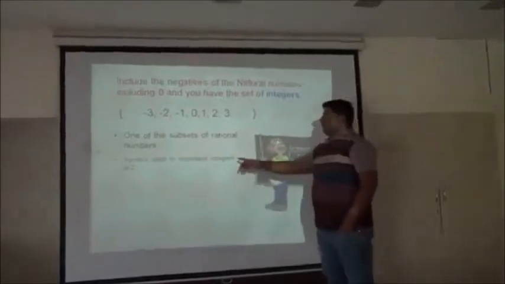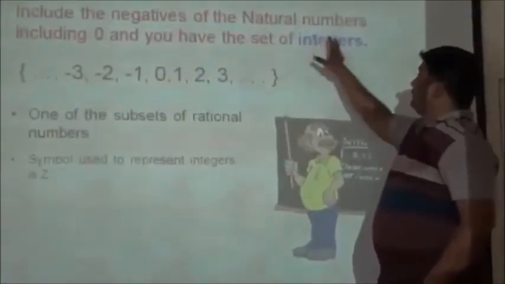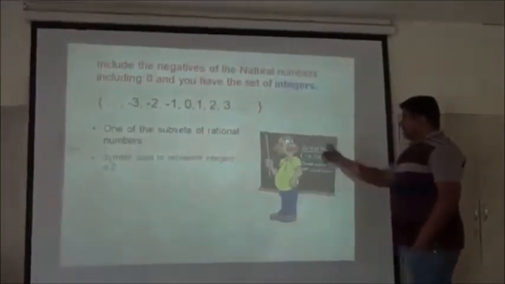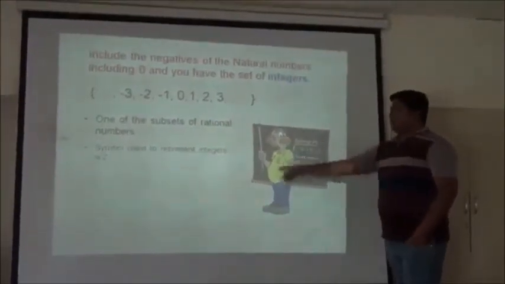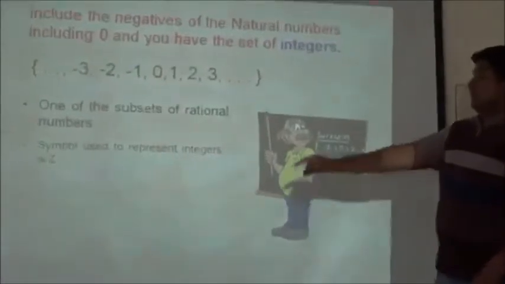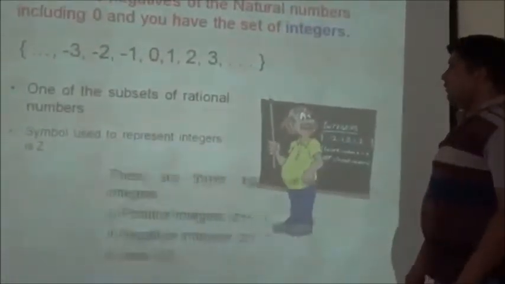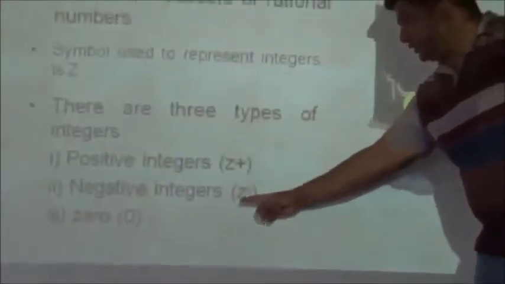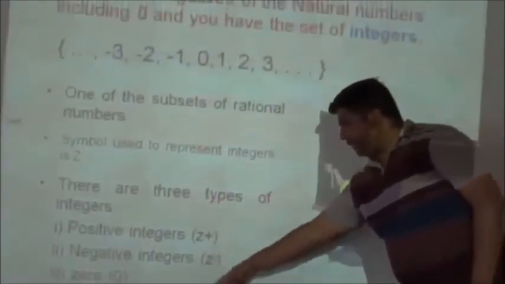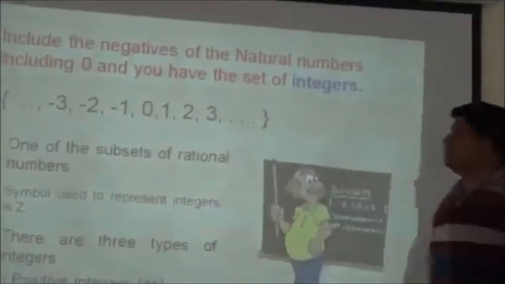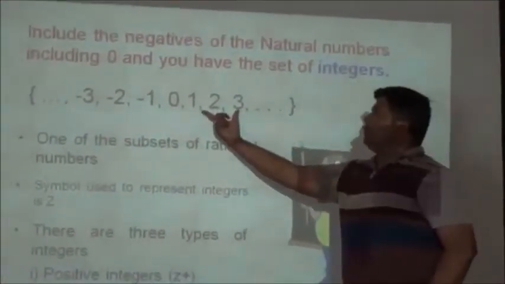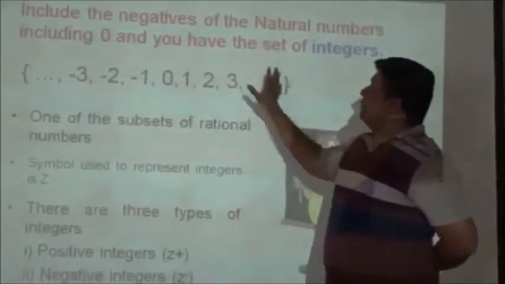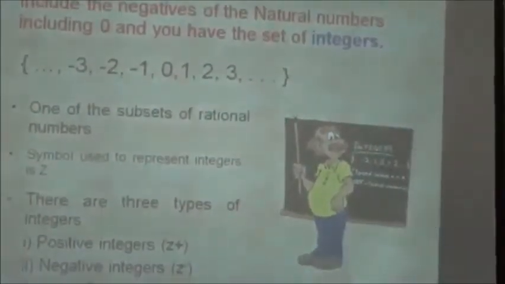The symbol used to represent the integers is Z. We have to represent the integers by the notation Z, capital Z. These are funny pictures of integers. This is the teacher multiplying. There are three types of integers: positive integers, negative integers and 0, Z plus, Z minus and 0. This is the positive integer, this is the negative integer and this is 0. This complete set becomes the integers.